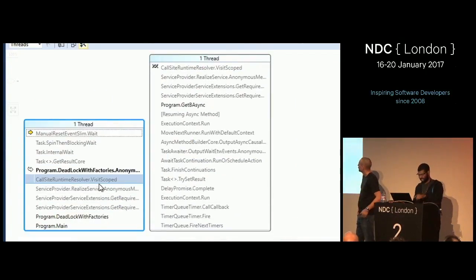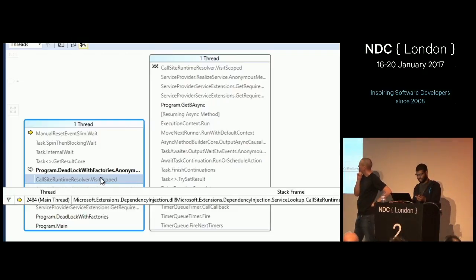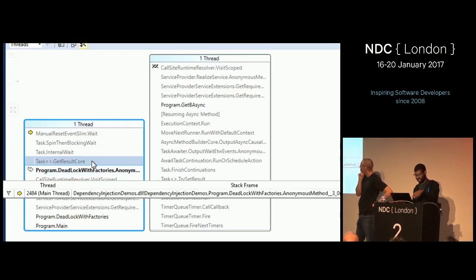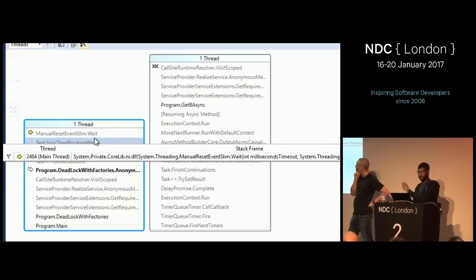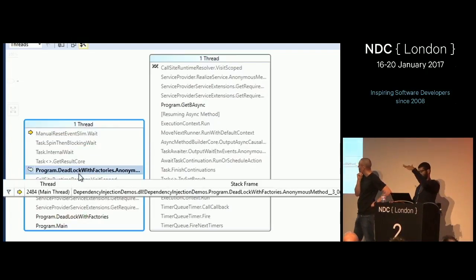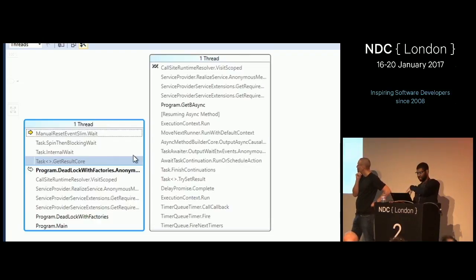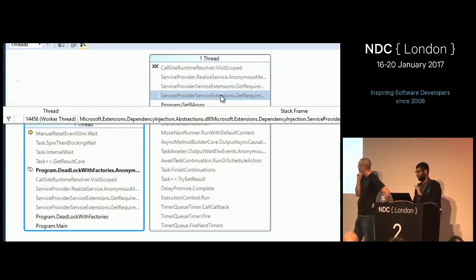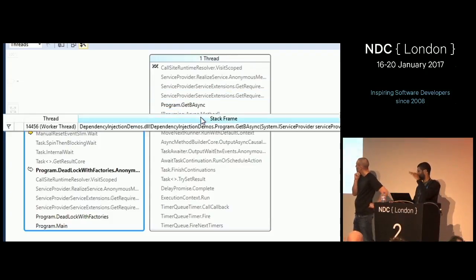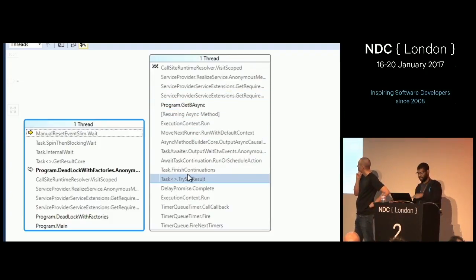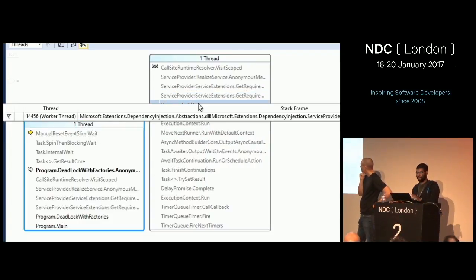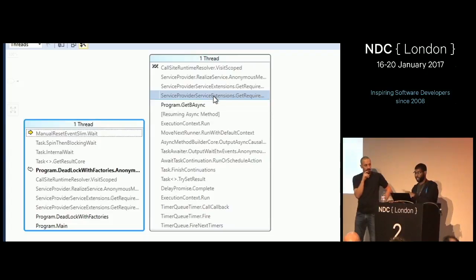So you can't really see it, but VisitScope takes a lock on the container, and we're currently waiting on the result of that task.Result to complete. But since we did a Task.Delay, which did a thread hop to a different thread, and then we called GetService after that thread hop, that GetService is waiting for the same lock. So we're in this deadlock situation. And it's super hard to know when this happens, so you should just avoid calling GetService after those async calls. It will make things horrible. The team that did this ended up having this happen on their service, and it killed the entire website.